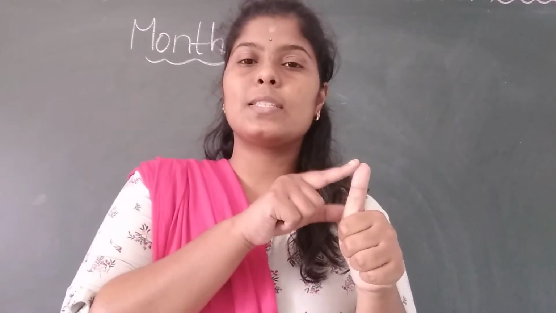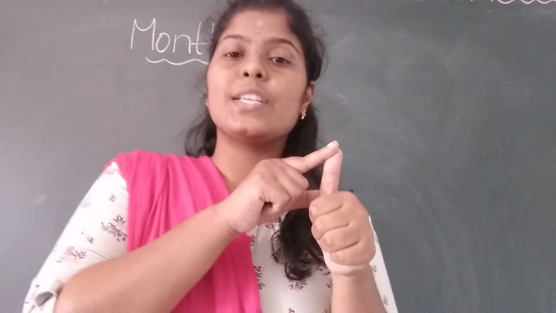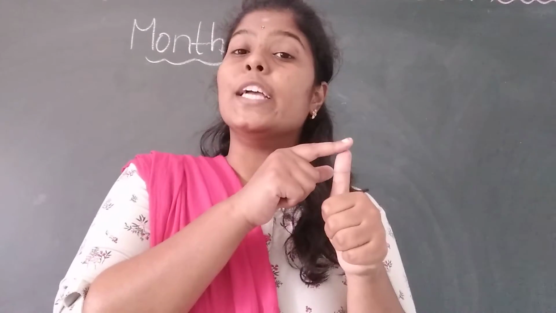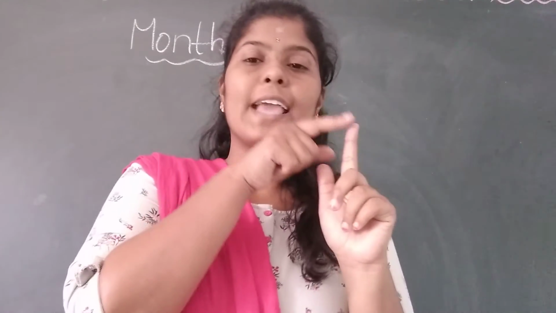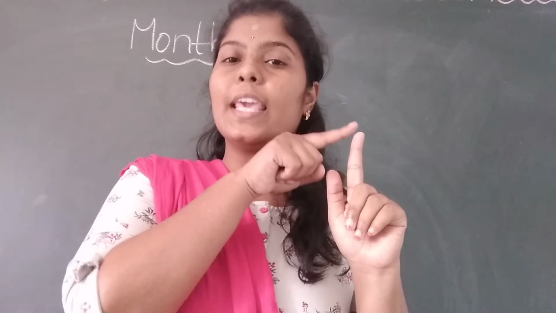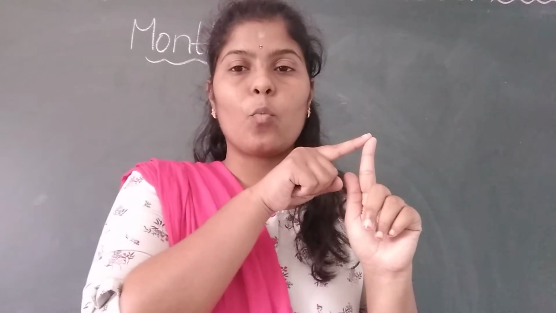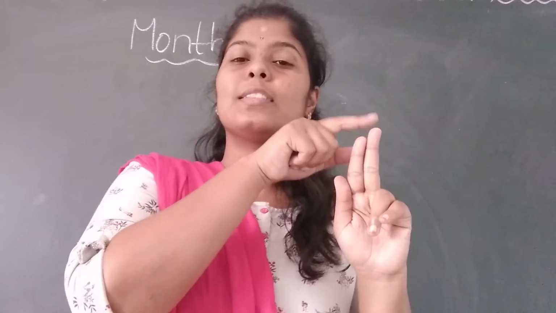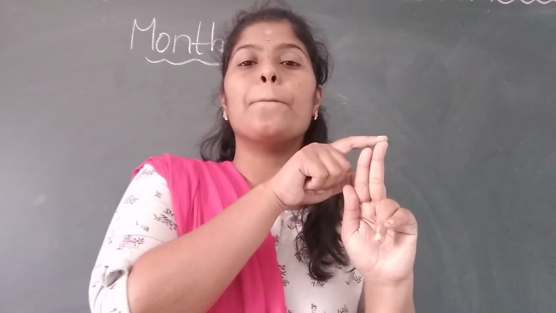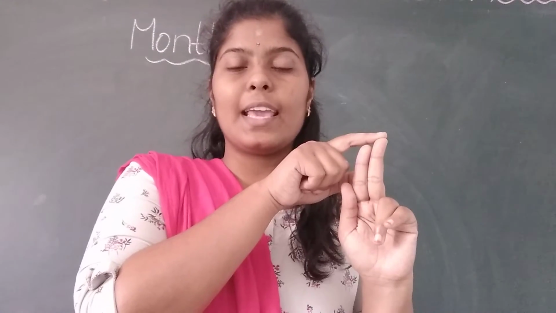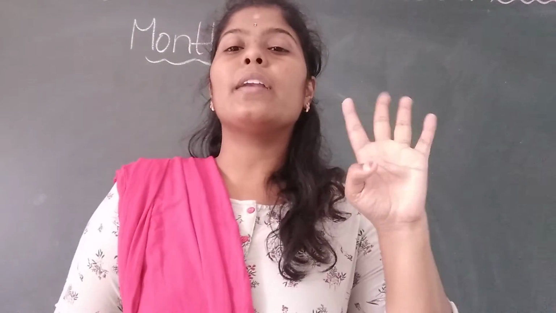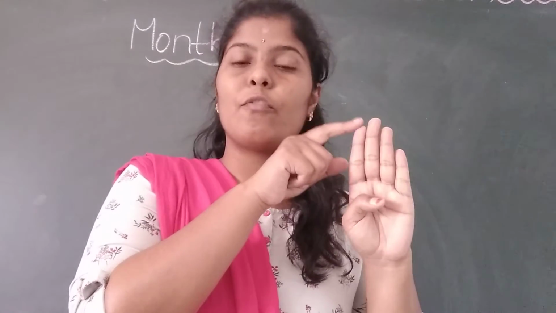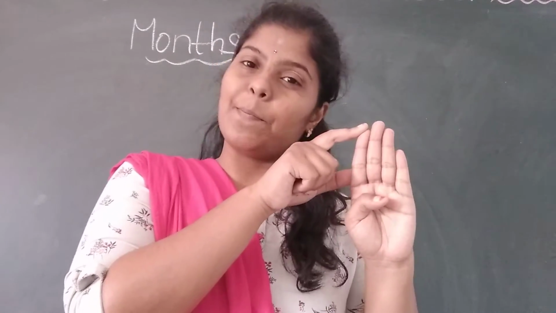Starting month. The first month in a year is January. So what is the first month in a year? January. And the second month in a year is February. What is that, children? February. Third month in a year is March. And the fourth month in a year is April.